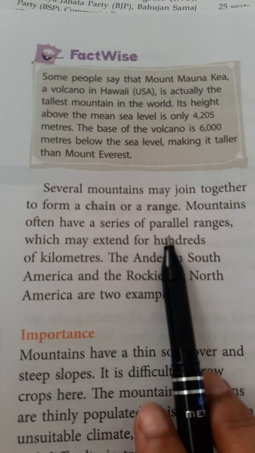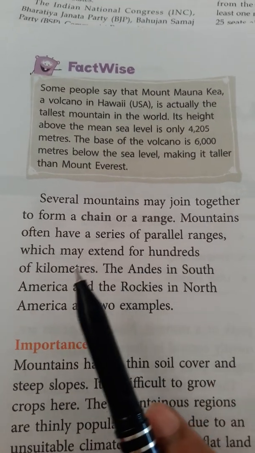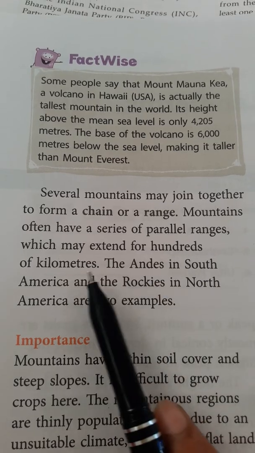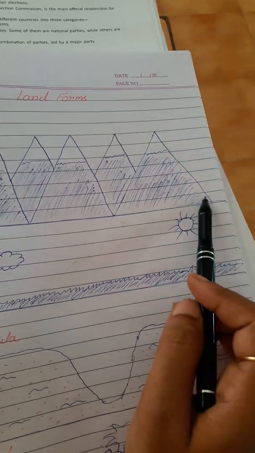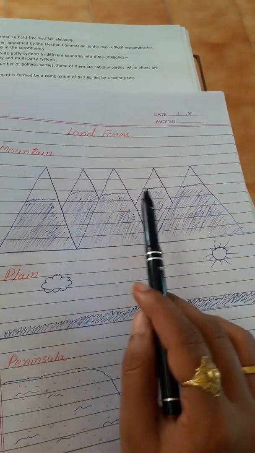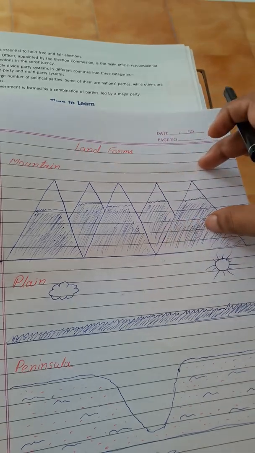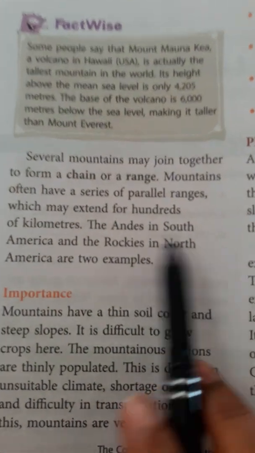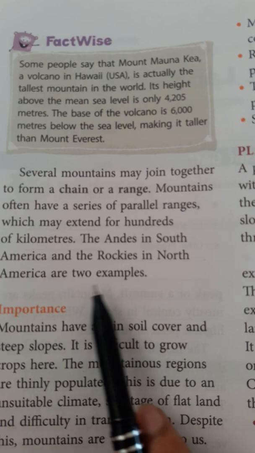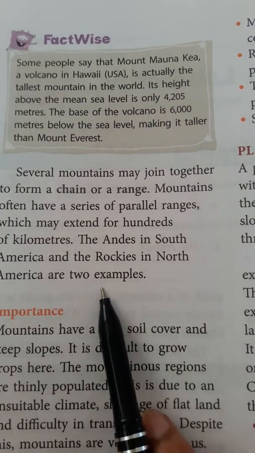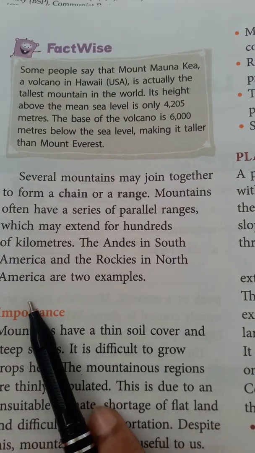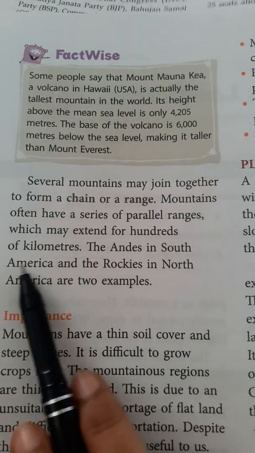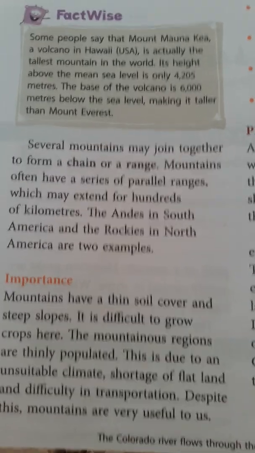Mountains often have a series of parallel ranges which may extend for hundreds of kilometers. The Andes in South America and the Rockies in North America are two examples. These are the two examples in South America and North America which extend for hundreds of kilometers. These are the mountain ranges.